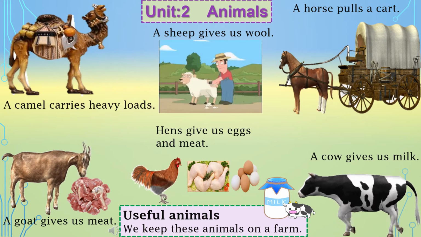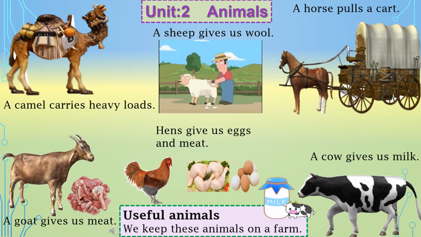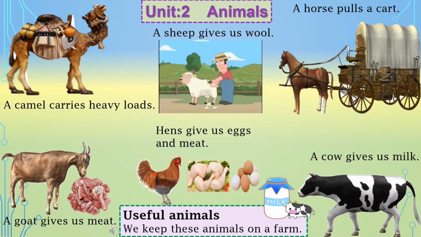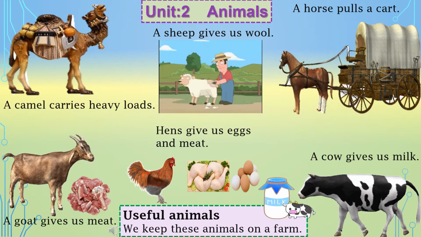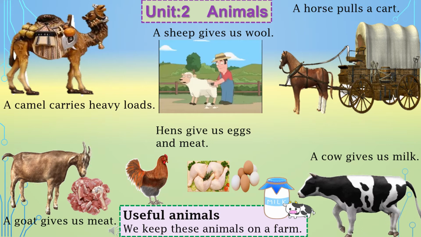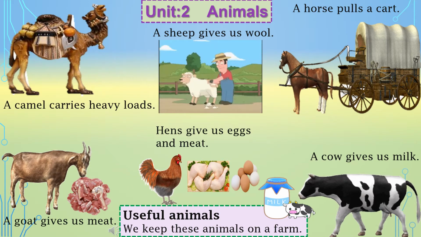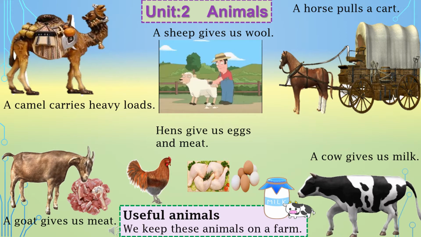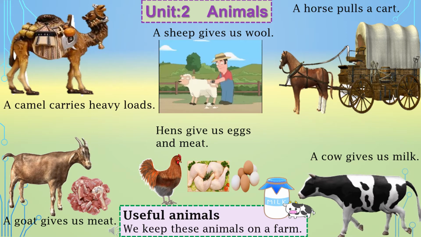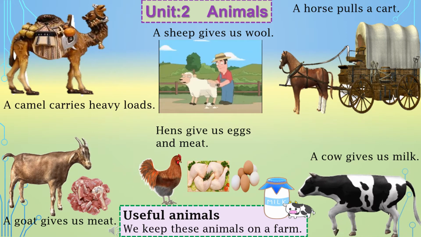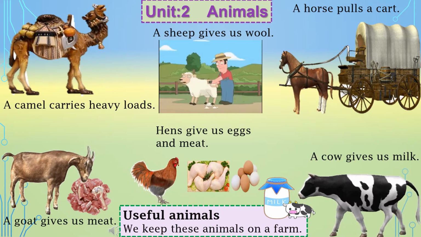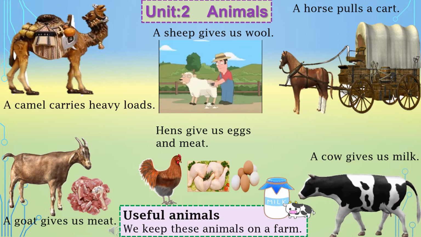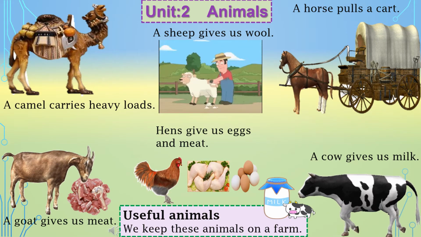As we have read in the previous lesson, there are many kinds of animals. It can be wild animals, water animals, insects, birds. Today we are going to learn how animals are useful to us. Animals have made human life much easier by providing us with food, medicine, clothing, and many more. Animals are very much useful for us in many ways.